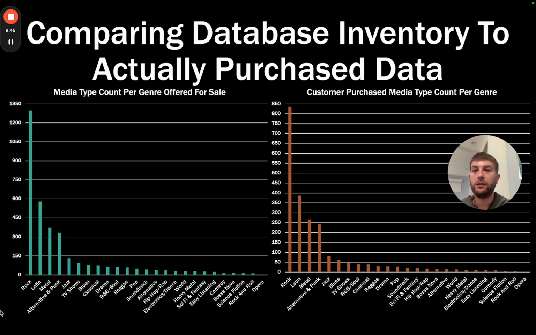If we look at the two graphs, there are more varieties offered for sale than actually purchased, but the graphs for the top 5 are nearly identical for those exact genres. The rest of the graphs proportionally look similar, but the specific genres vary between the two graphs.